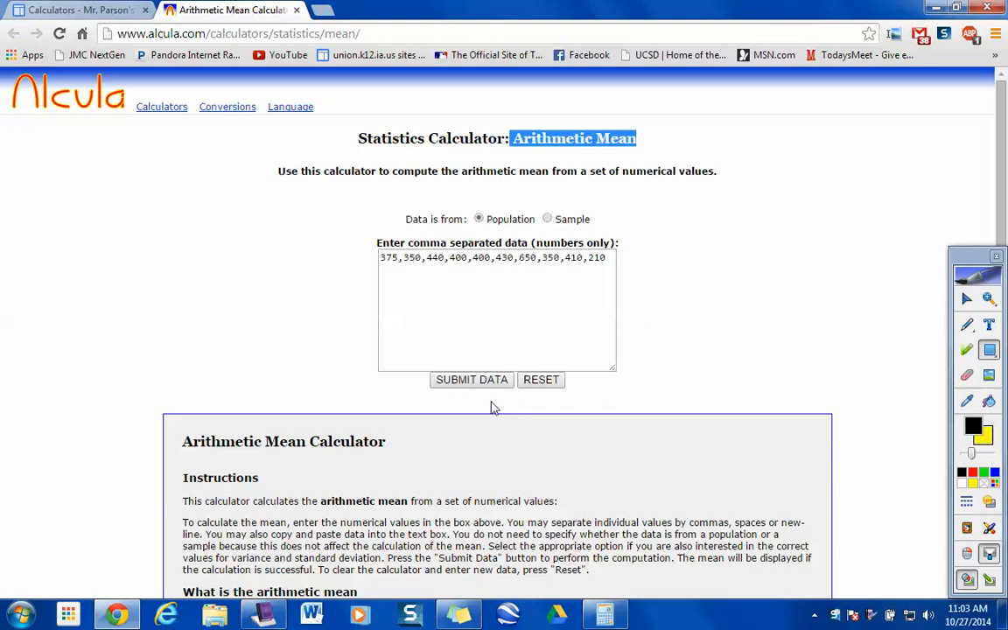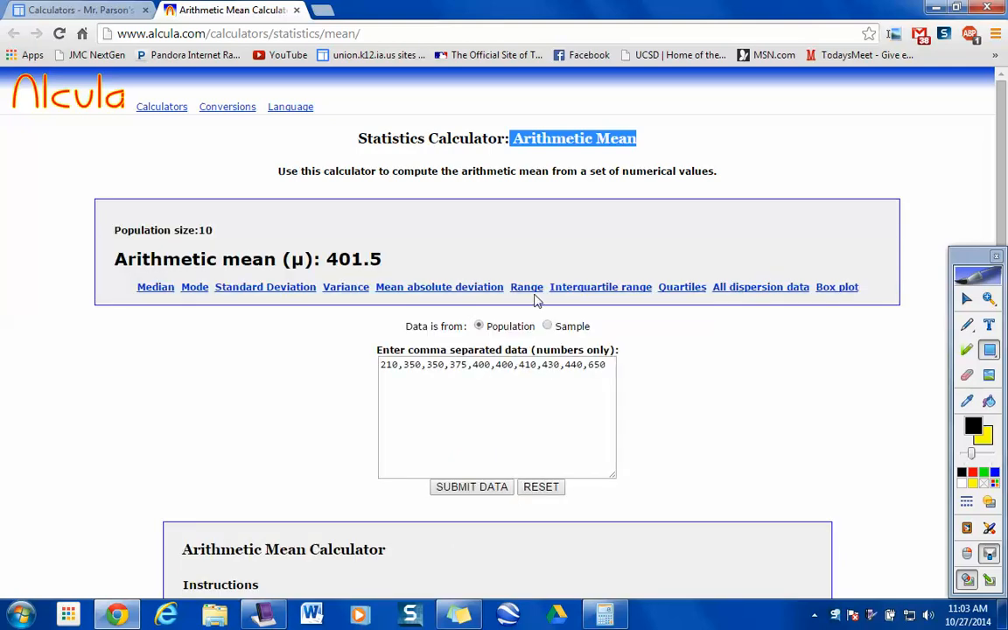So you're going to hit the submit data part down here, and right up here, it tells you that the average is what? 401.5. Now, guys, you've got to think realistically about this problem. This is talking about money, so what's 401.5 going to look like as a solution? What's the average salary for these clerks? $401, and the 0.5 would mean how many cents? 50 cents, right? So 401.50 would be the average.